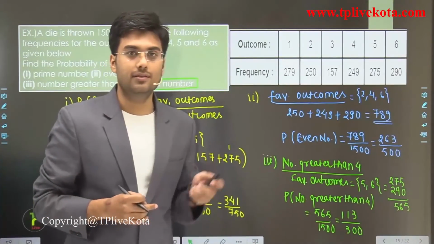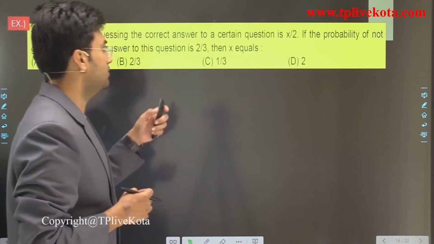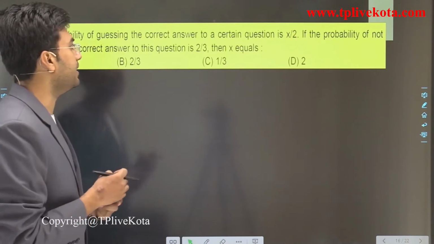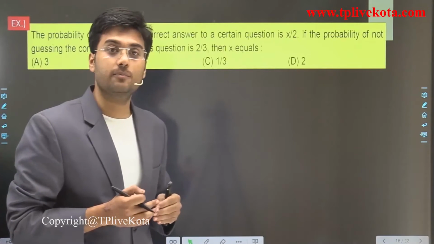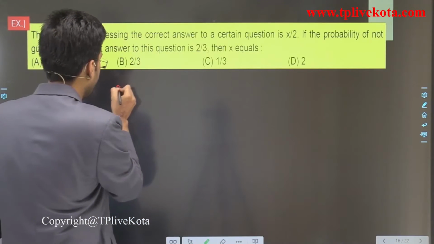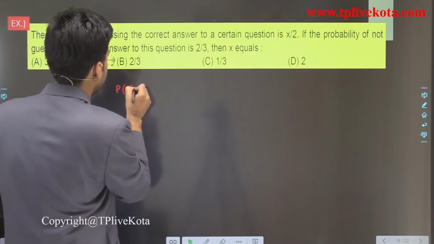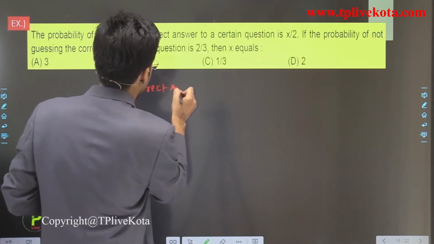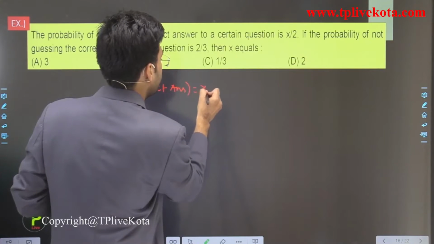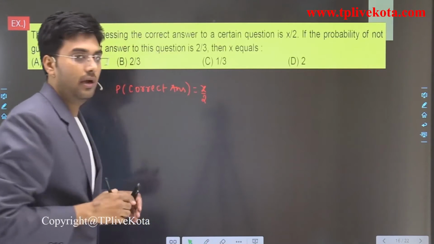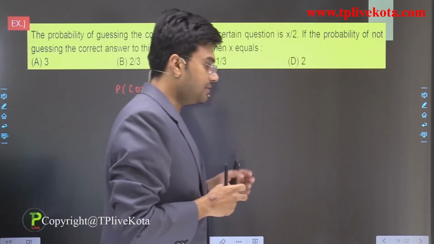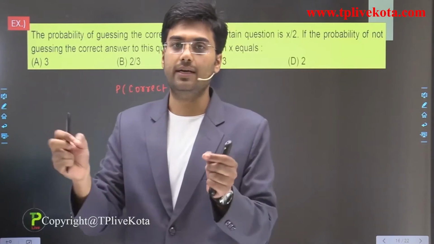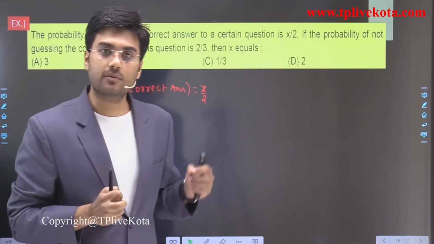So students, the next question is, here the probability of guessing the correct answer to a certain question is x by 2. So the probability of guessing the correct answer is x by 2. Okay, and students, if you guess the answer, then it may be correct or it may be wrong. So wrong and correct are two elementary events for this experiment.